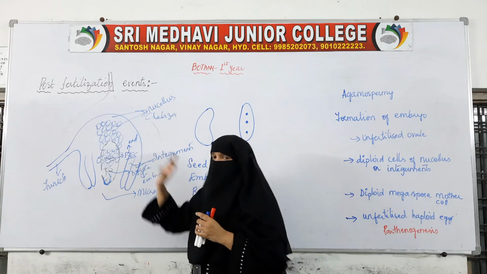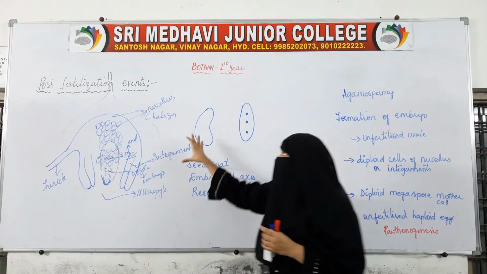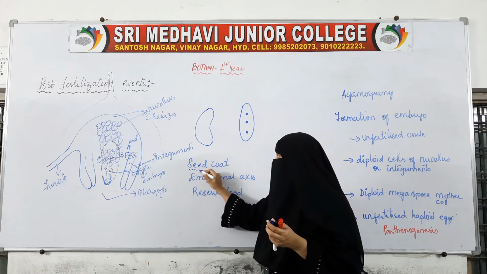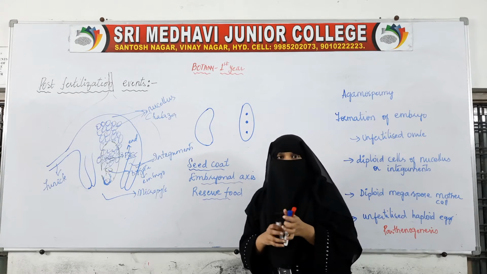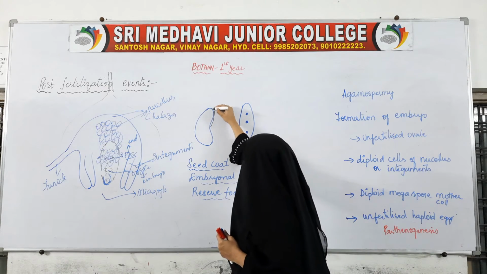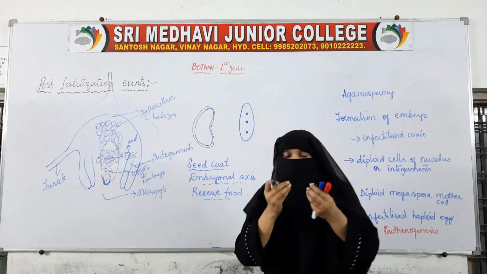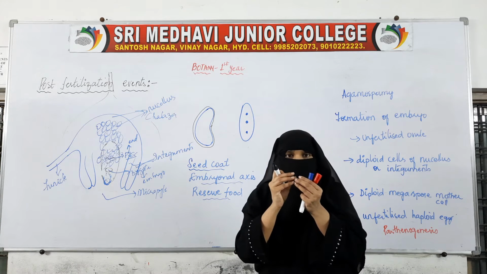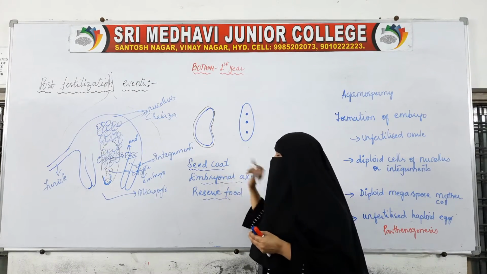Now coming to the seed, I have already explained the different parts of the seed. But here, each seed consists of a seed coat, the embryonal axis as well as the reserve food material. For example, if this is the seed, a covering will be present on the seed. That covering is called the seed coat. When you open the pea seed, you will find a covering there. That covering is nothing but the seed coat.